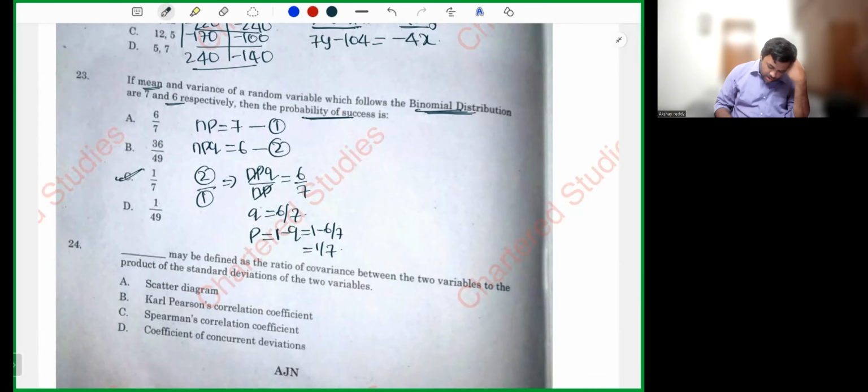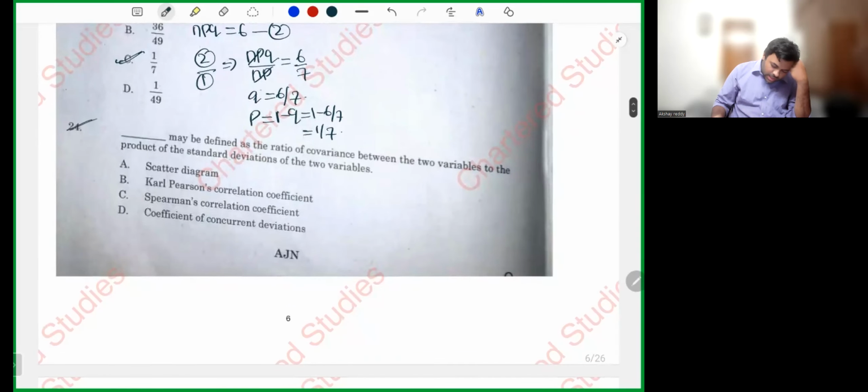Simple. Next. Dash may be defined as a ratio of covariance between two variables and the product of standard deviations. Covariance divided by the product of standard deviations. What formula is this, my dear friends? It's the Karl Pearson correlation coefficient. Karl Pearson correlation coefficient.